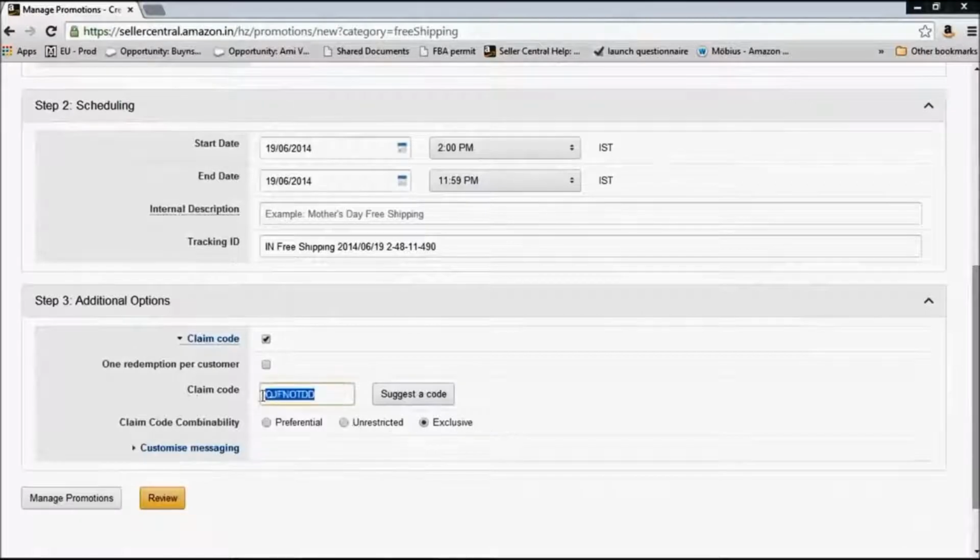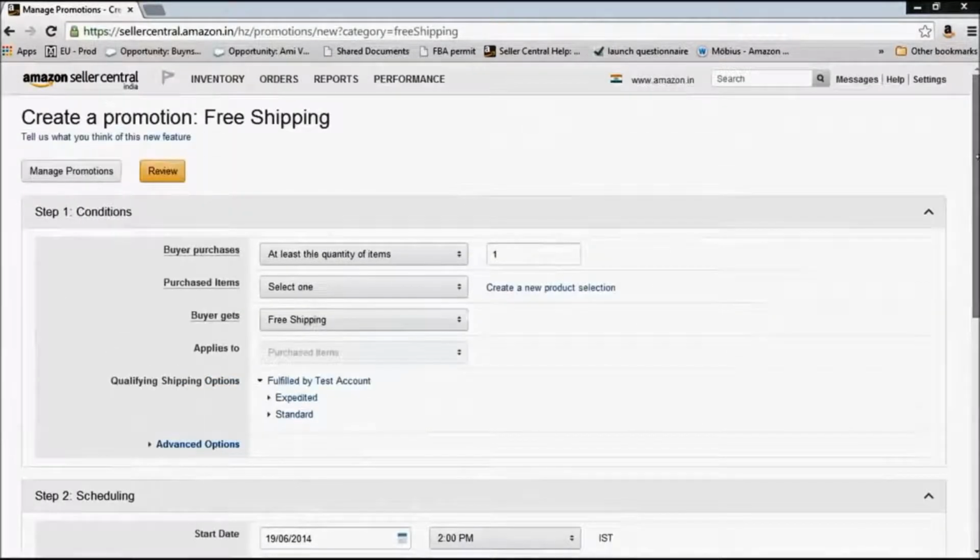You can just take this code and put it up on your website, on your Facebook page, and you can say that a customer, if he uses this claim code on Amazon, will get this particular free shipping for the products on which I'm running this promotion. Okay, so this is how you can create a promotion.